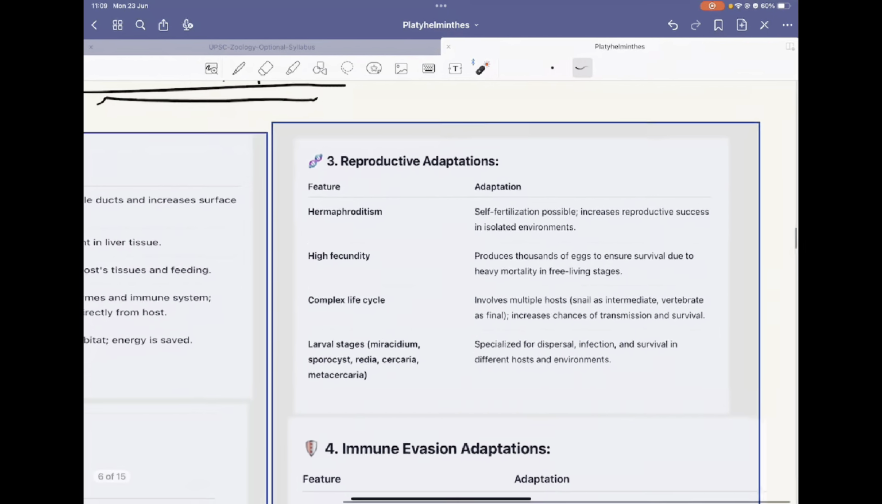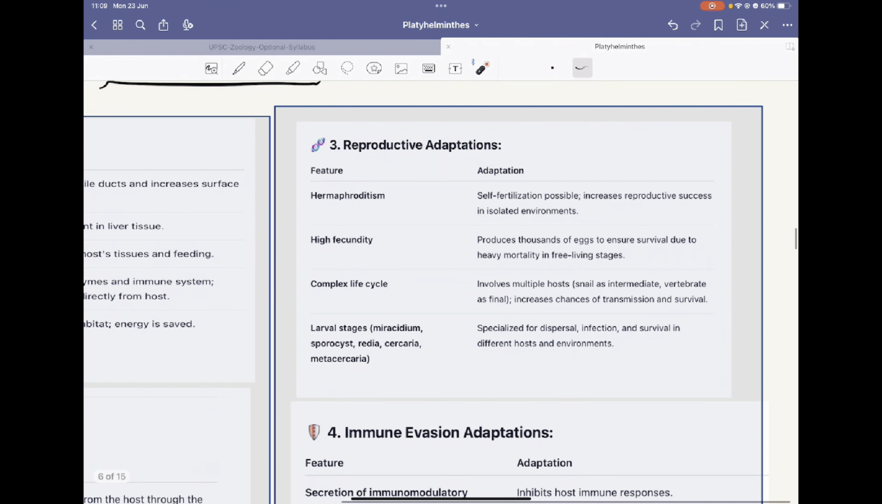Then the reproductive adaptation is that the same body contains both male and female body parts, and there is self-fertilization. It increases the reproductive success in isolated environments. It has high fecundity, that is, lots of eggs are produced, because when they enter the free-living environment there is a possibility of damage to the eggs.